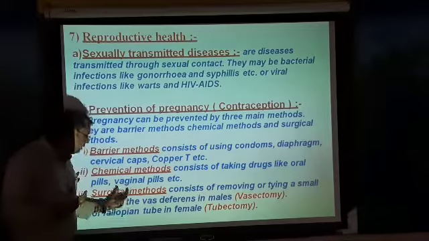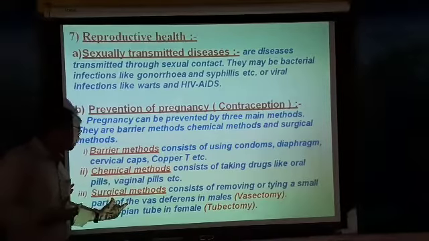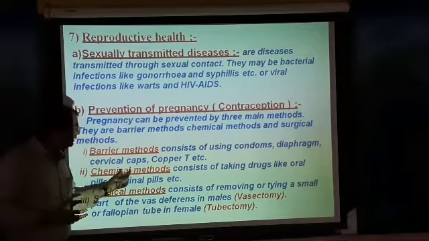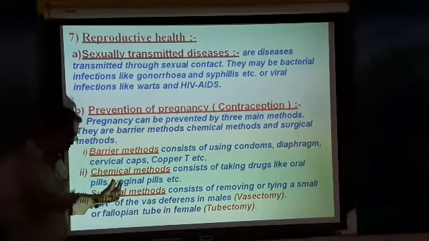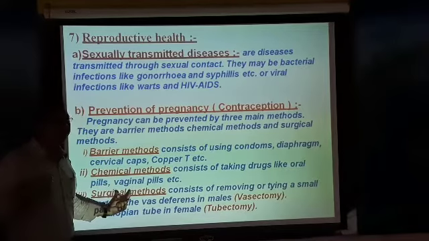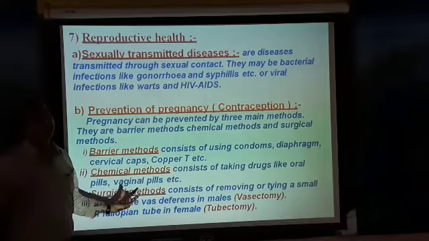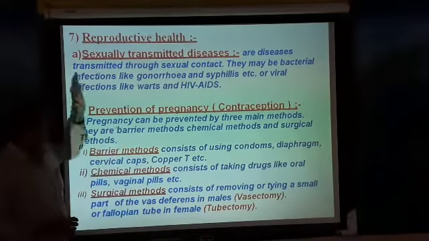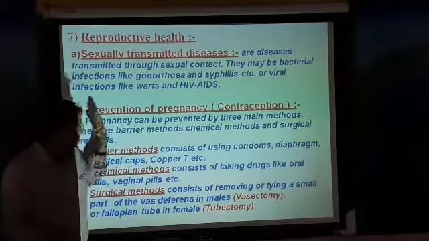Even so, the second and third methods, the chemical method and surgical method, are a little bit dangerous. In the chemical method, if they take pills continuously, it affects their health. In the same way, if the surgical method does not go in the right way, there is also a chance of other health problems. So these are the methods that can prevent or postpone pregnancy.